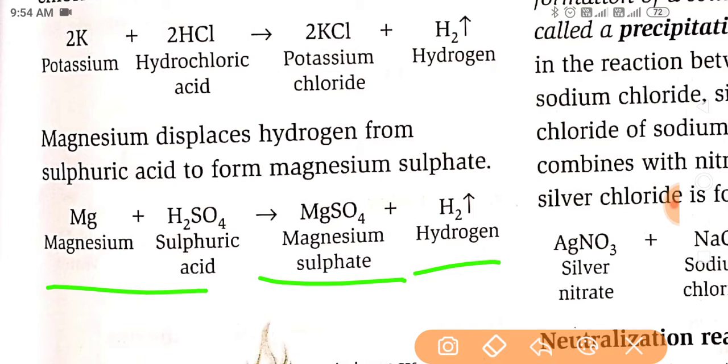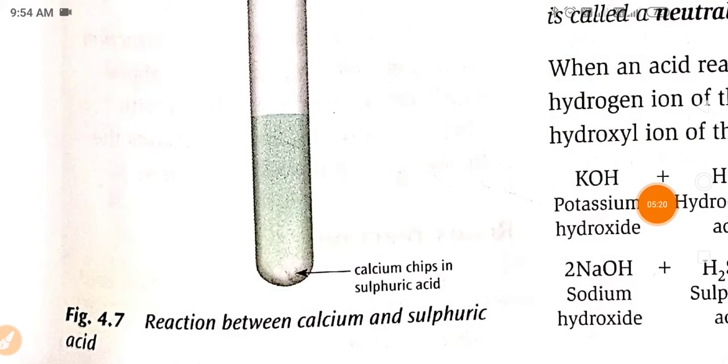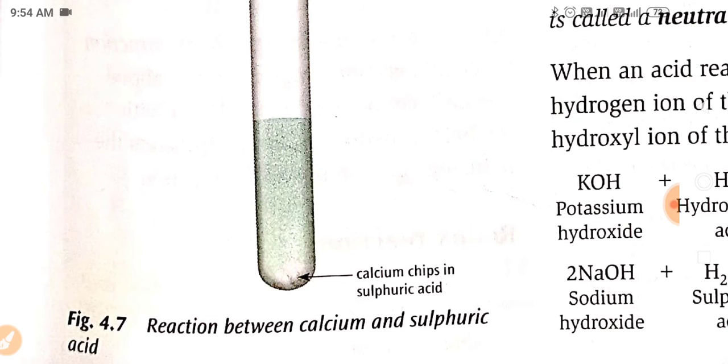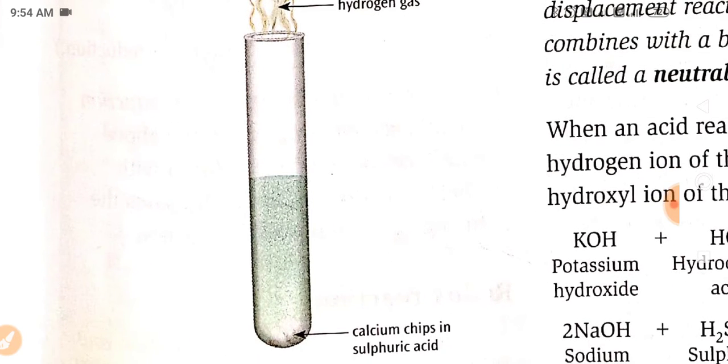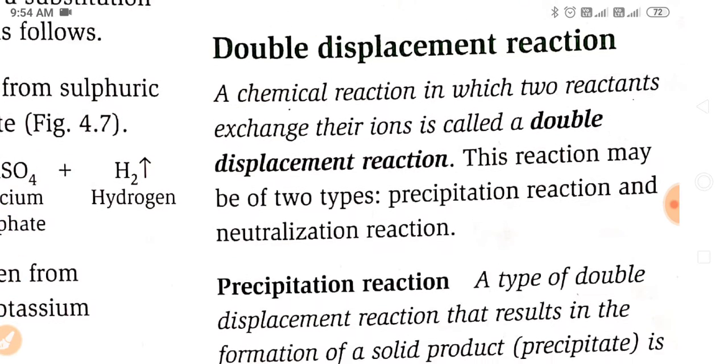All these processes are the same. A figure is also given here showing how the reaction between calcium and sulfuric acid takes place. Calcium chips in sulfuric acid, so hydrogen gas is liberated and calcium sulfate is formed as a precipitate. Same reaction is also done by sodium, which forms sodium chloride and hydrogen gas is liberated.